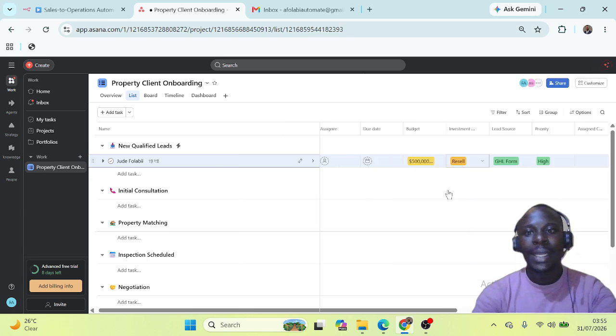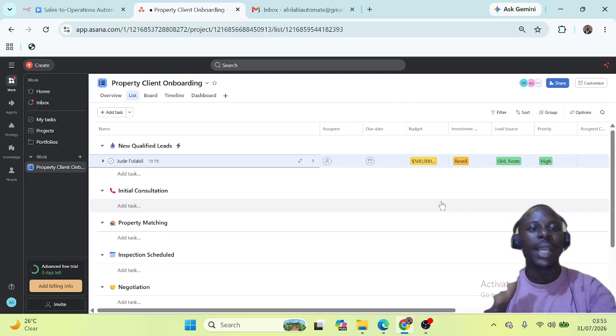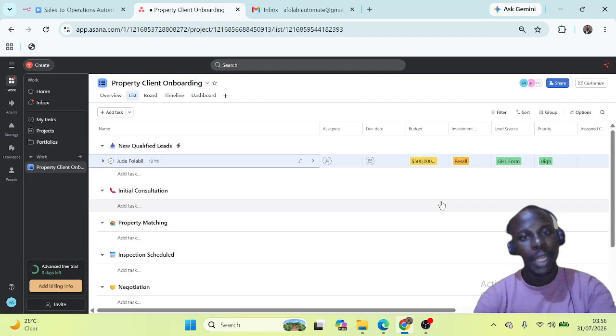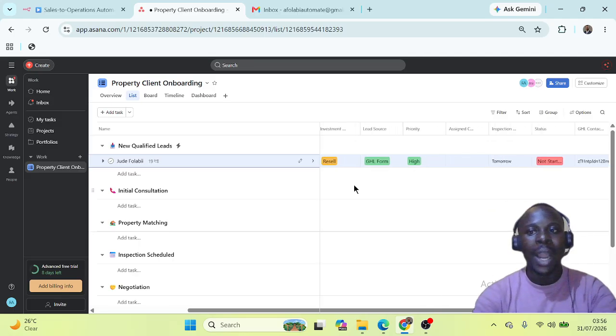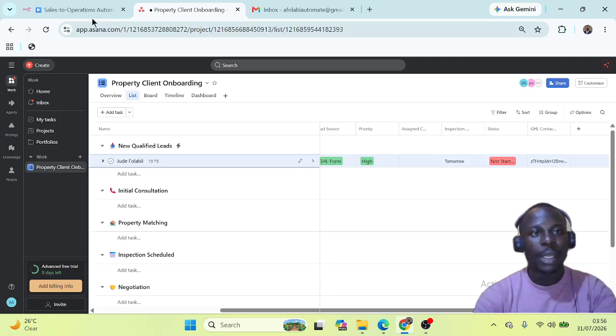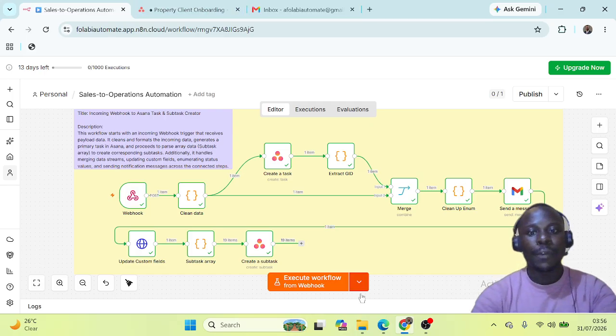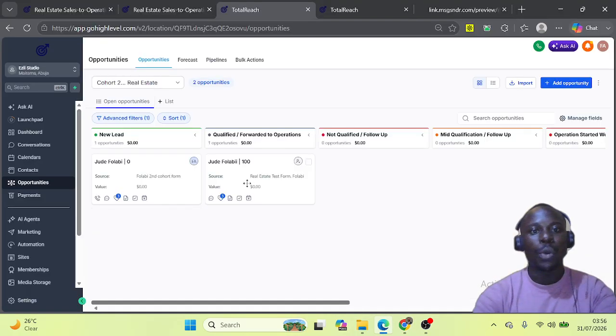Another thing I also did, because I don't want to make this a one-way communication, I want this to be a back and forth communication. So what I did was to send a signal back to Go High Level that says, we have received what you sent to us and we've started work. If we look at the Go High Level stage here, we can see that this is on qualified and forwarded to operations.